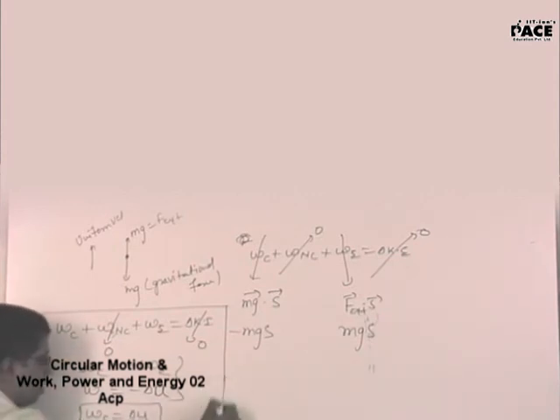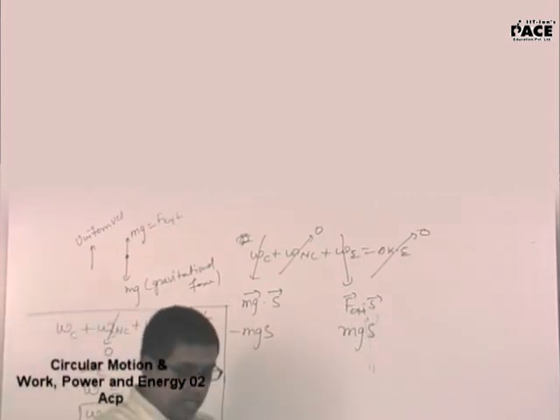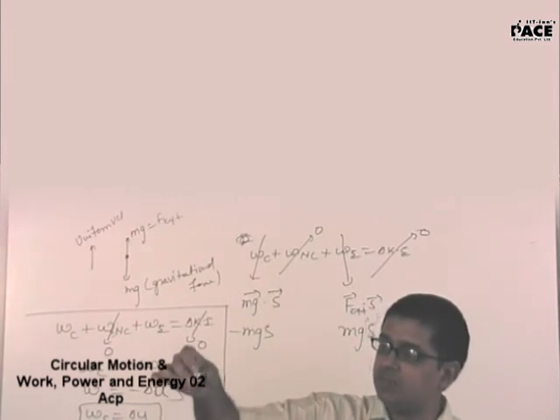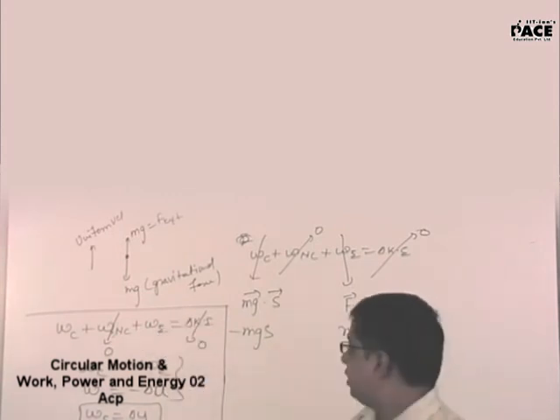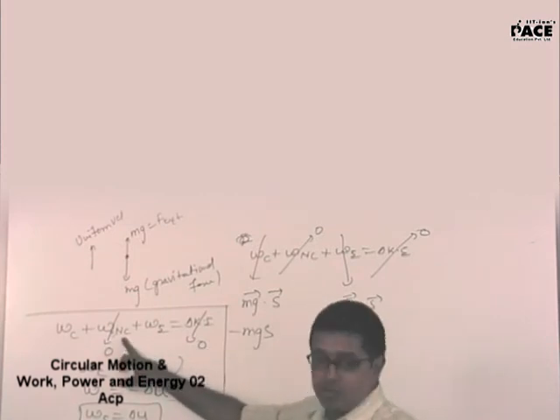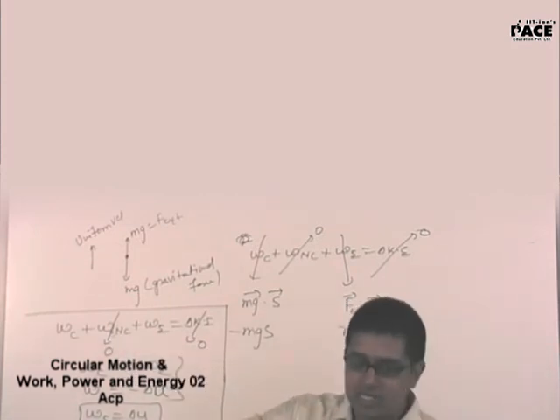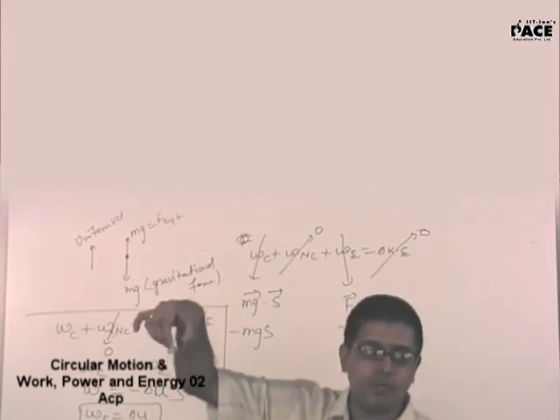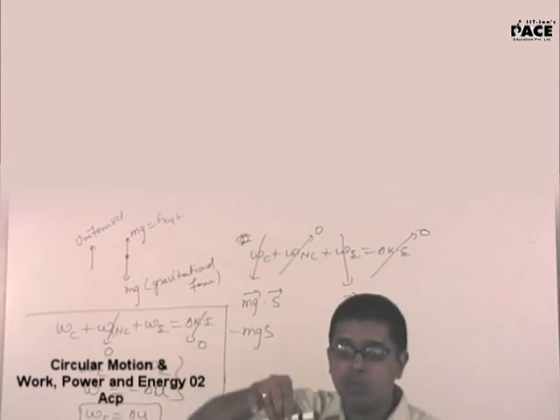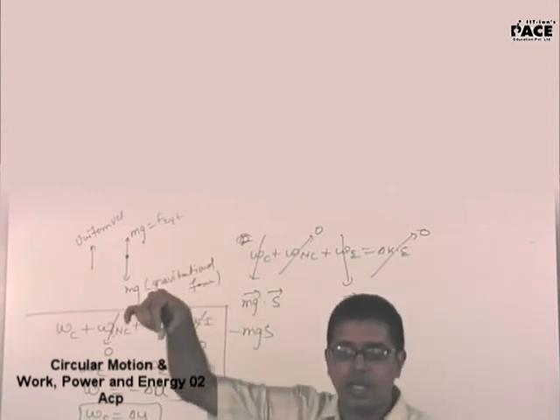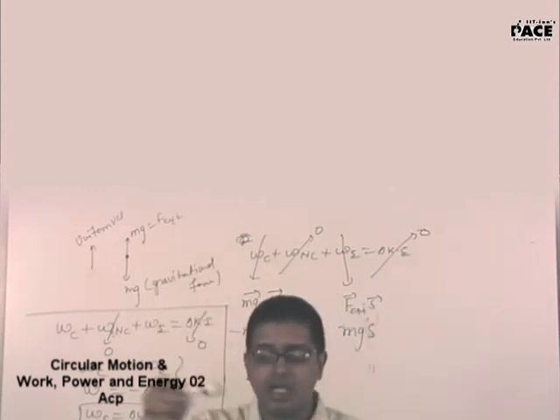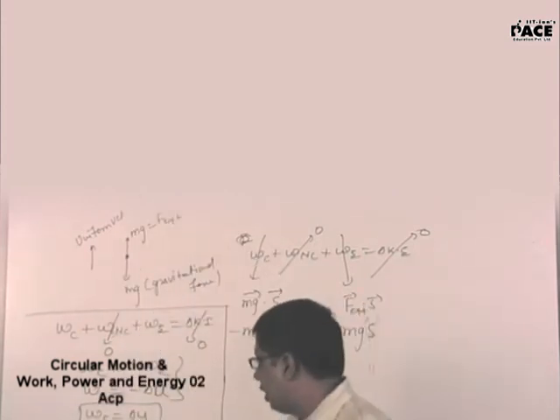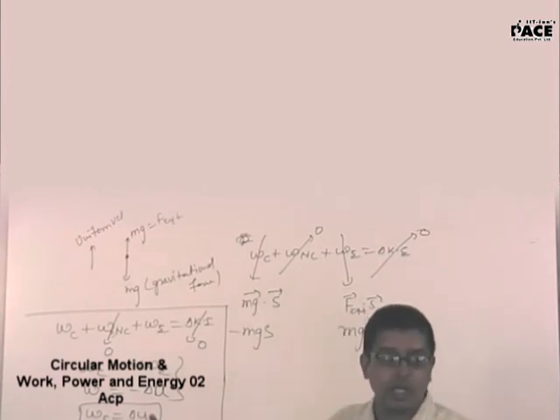Now, this is what you are getting in this particular situation. Have a look at it. When I am pulling this body in the upward direction with uniform velocity, the change in kinetic energy is 0. Non-conservative forces don't exist, so whatever work I am doing will be the work done by the external force. Yes or no? Now this work done by the external force, done by me, we generally take as the potential energy stored in the body. Why are you taking it as the potential energy stored in the body? This is the reason.